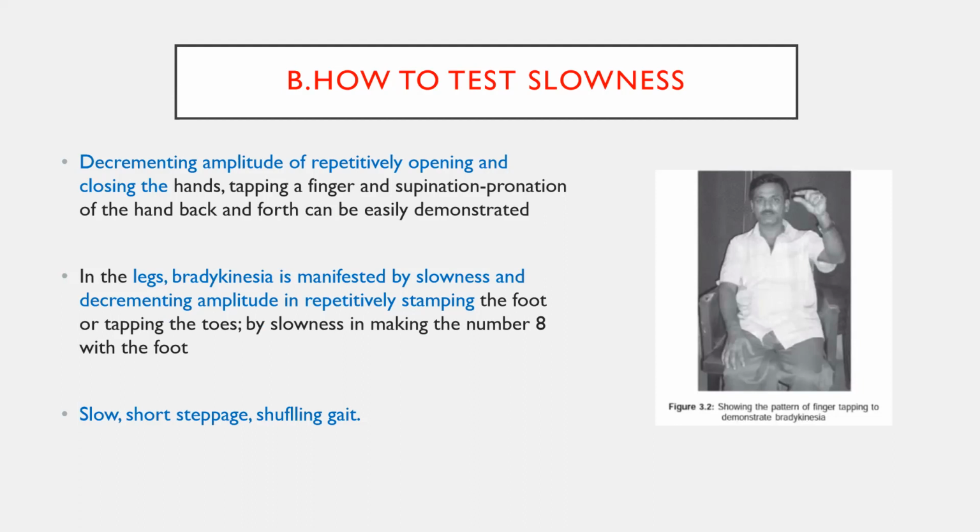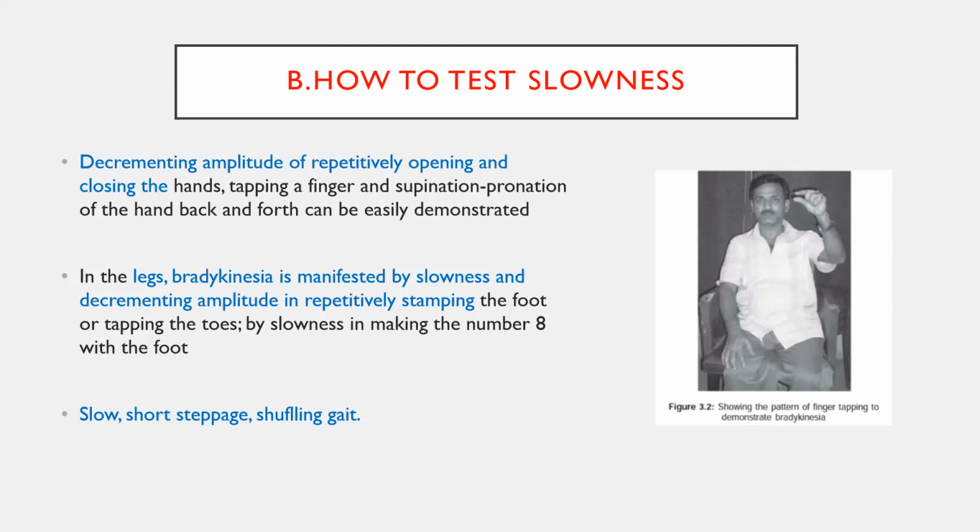It can be checked in the lower limb also. You can tell the patient to tap the foot on the bed. A gradual decrease in the amplitude and decrease in the sound also shows bradykinesia. Or you can tell the patient to write a figure number 8 with the toes. That also demonstrates the slowness of the activities.